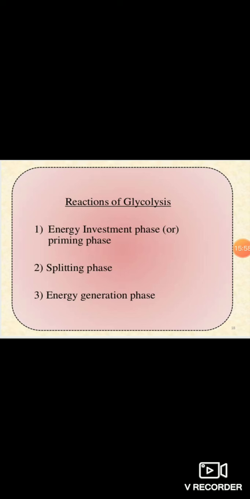But yes, you can say there are 2 types of phases, or 3 types of phases: the energy investment phase, splitting phase, and energy generation phase. You can say it like this, or you can say that it is divided into 2 stages, the preparatory phase and the payoff phase. The whole pathway is given over here.